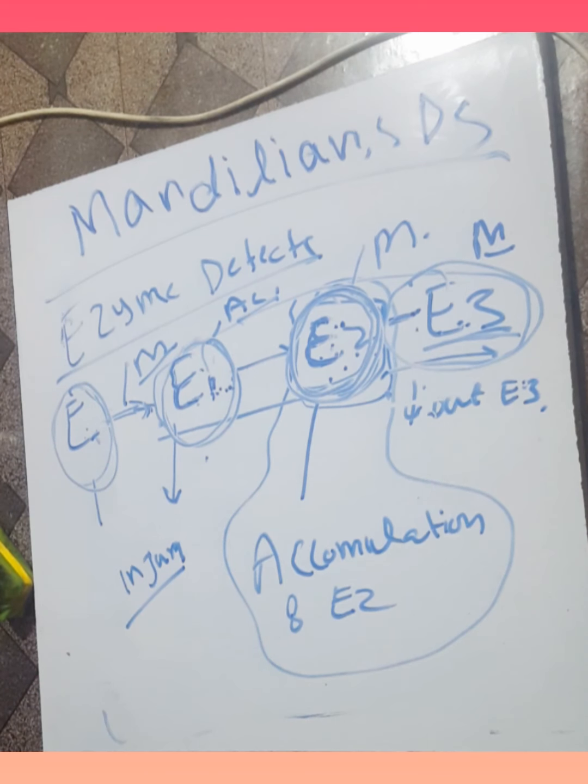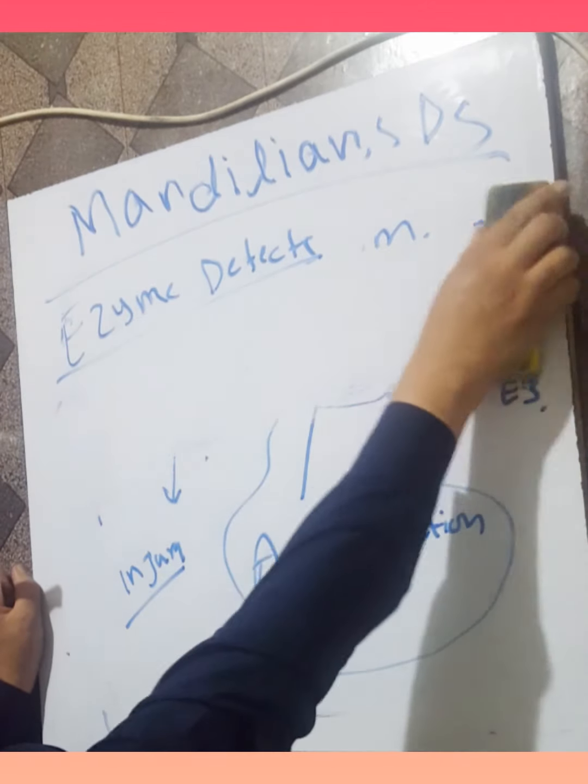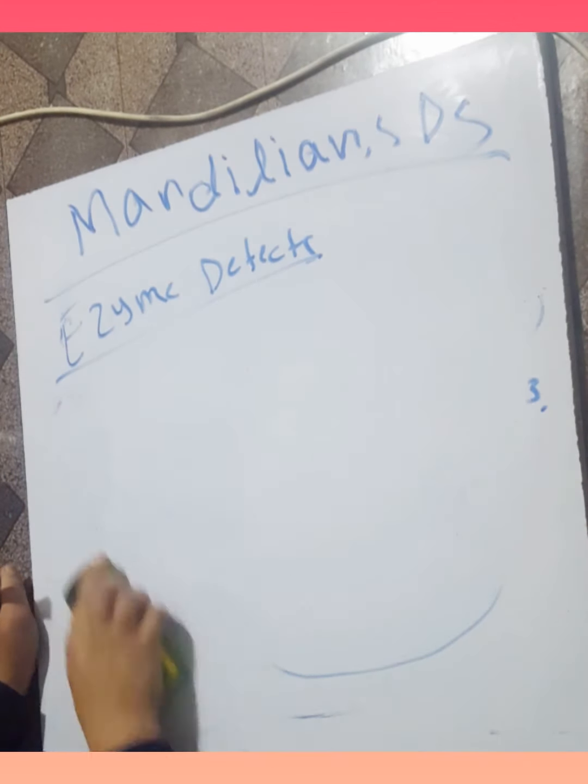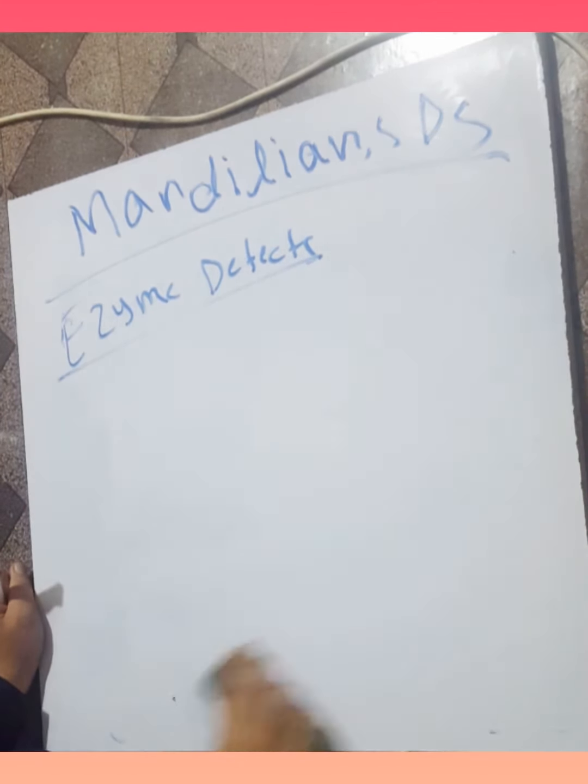We are discussing a few examples of enzyme defects and intracellular and intermediate product accumulation. For example, galactosemia is a deficiency of galactose 1-phosphate uridyl transferase. This leads to accumulation of galactose and consequent tissue damage.